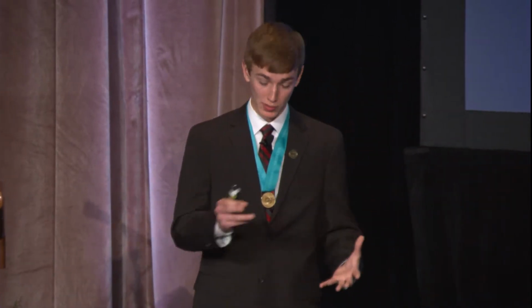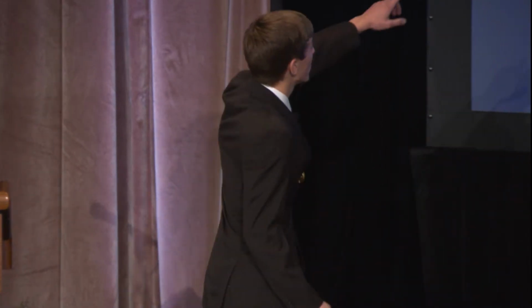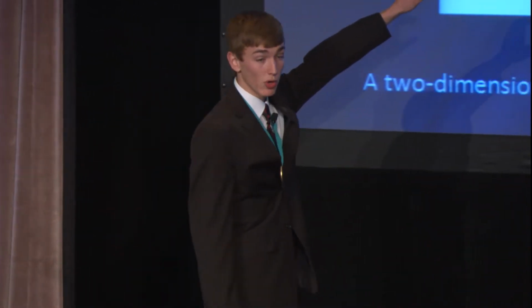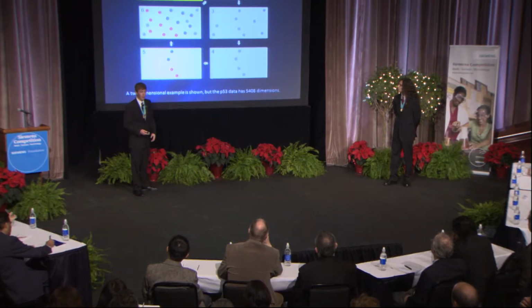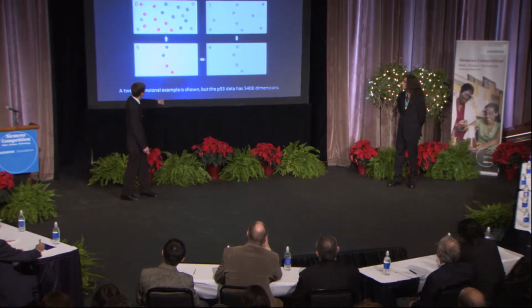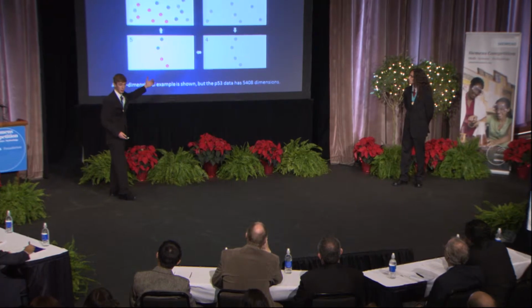So to solve this problem, we implemented an active learning scheme in our algorithm. Active learning works by selectively choosing new examples to be labeled to quickly build an accurate classifier using as few expensive labels as possible. So once again, in our two-dimensional two-class example, we have red points, blue points, and unlabeled gray points. The active learning algorithm begins by separating the labeled data for a training set to build a model.